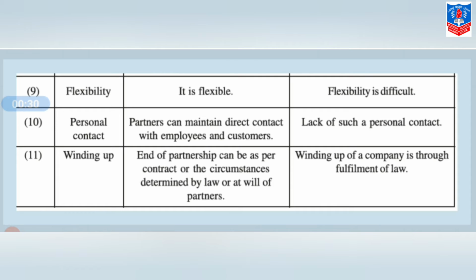Last point of difference, that is winding up. The end of a partnership can be as per contract or the circumstances determined by law or at the will of partners, while winding up of a company is through fulfillment of law. So these are 11 differences between partnership firm and company.